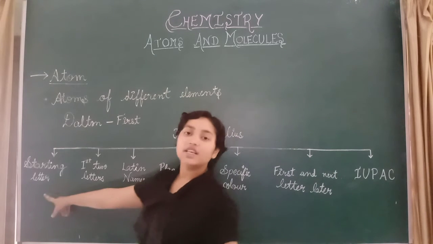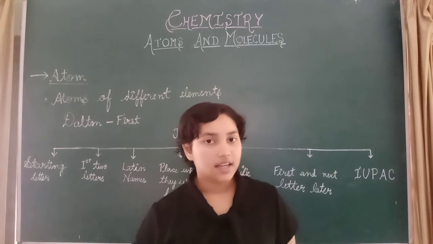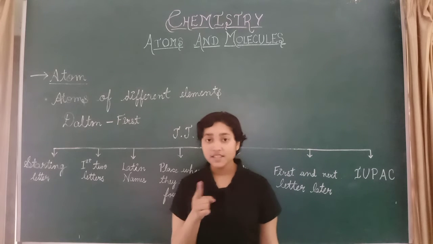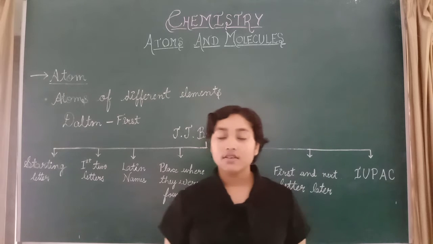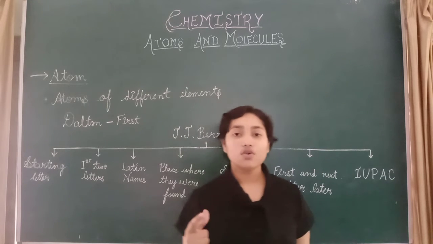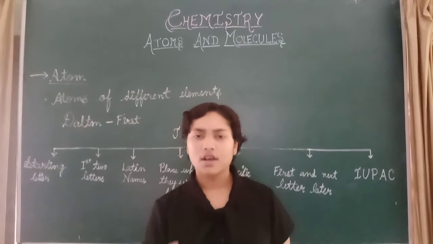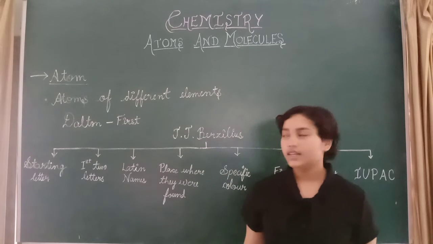Let's see, first, the starting letter. From which letter does the element start? For example, oxygen, the symbol is O, that means the first letter, which is O. Nitrogen is N, the first letter is N. Fluorine is F. This is a single starting letter. There are many others.